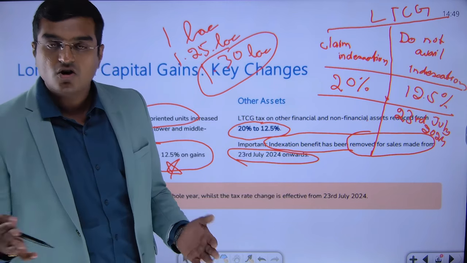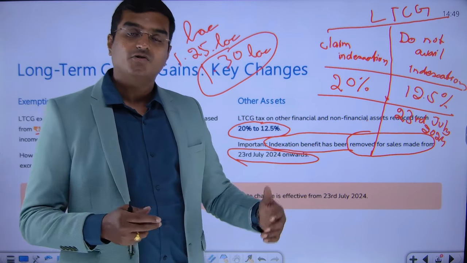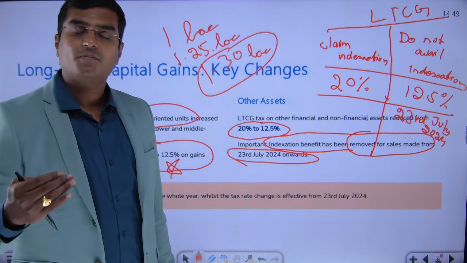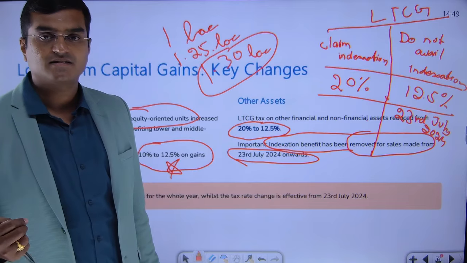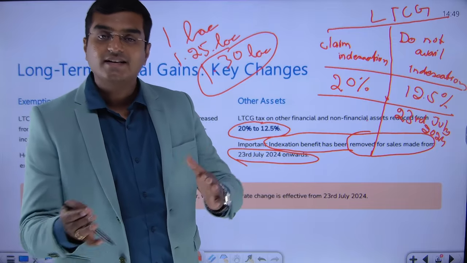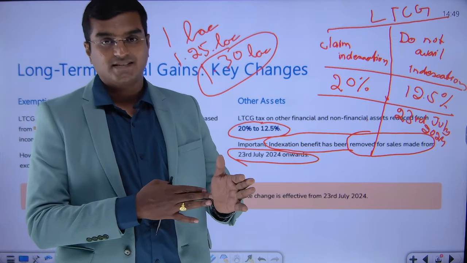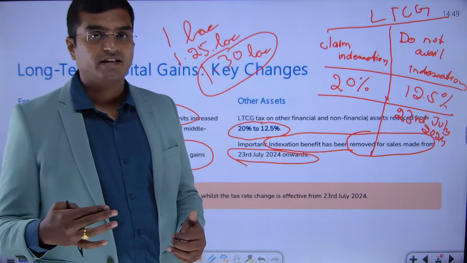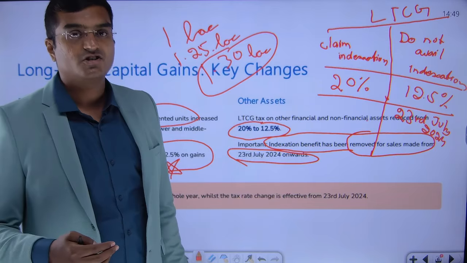So that cost has to be increased. Therefore, you use the inflation factor that is given in your Income Tax Act. Using that, you increase the cost of the asset. The acquisition cost is increased to that extent. That is called the indexation benefit.